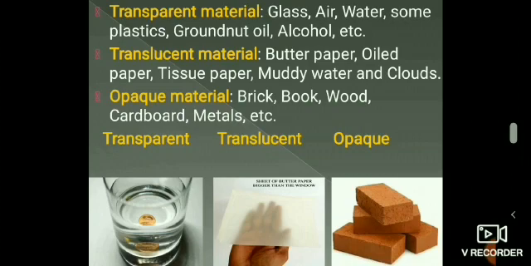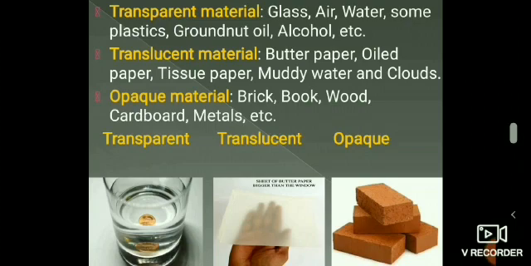We cannot see anything through an opaque material. For example, if we look at a burning candle through a piece of cardboard held in front of our eyes, we can't see anything at all. This is because cardboard does not allow the light of the candle flame to pass through it and reach our eyes. So we can say that cardboard is an opaque material.